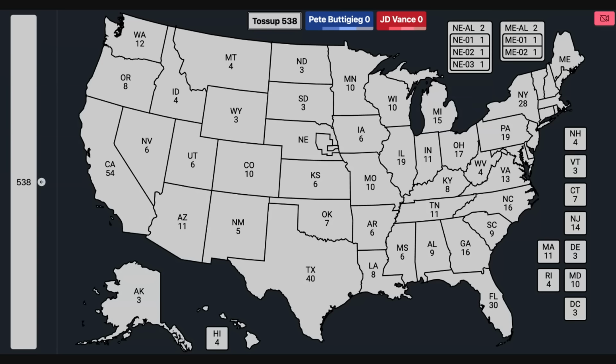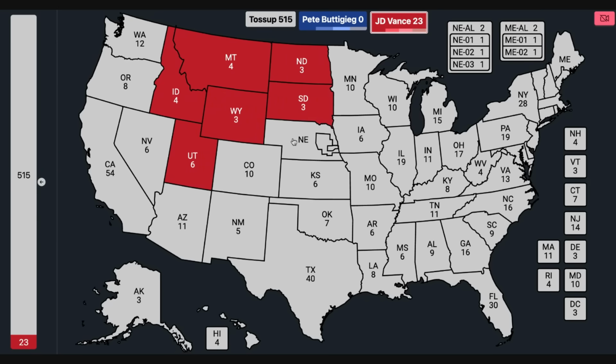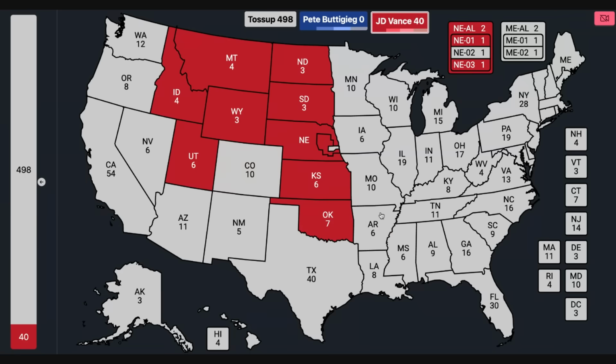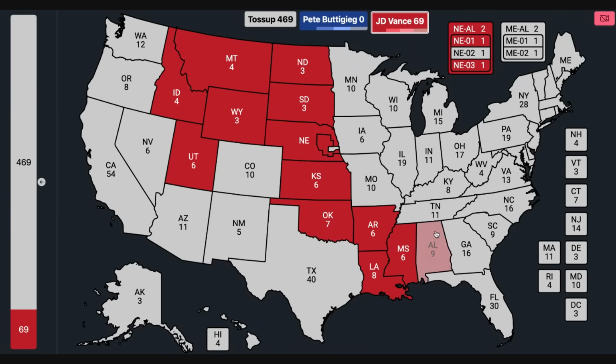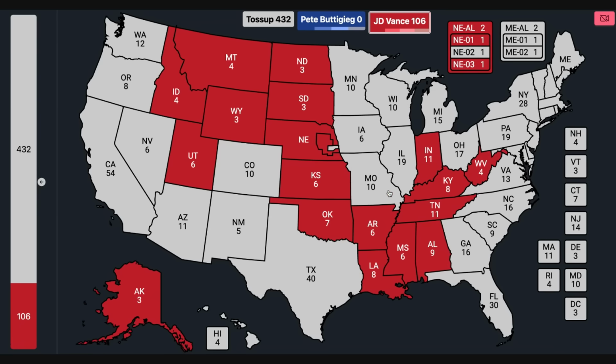Looking at the safe Republican states, we have Utah, Idaho, Wyoming, Montana, the Dakotas, all of Nebraska, including the 1st congressional district, as well as Kansas, Oklahoma, Arkansas, Louisiana, Mississippi, Alabama. Alaska is also in this column. Tennessee, Kentucky, Indiana, West Virginia, Missouri, South Carolina are all in the safe Republican column.